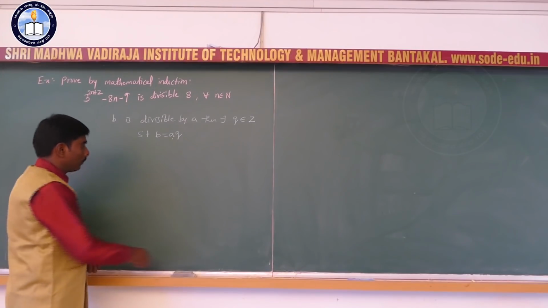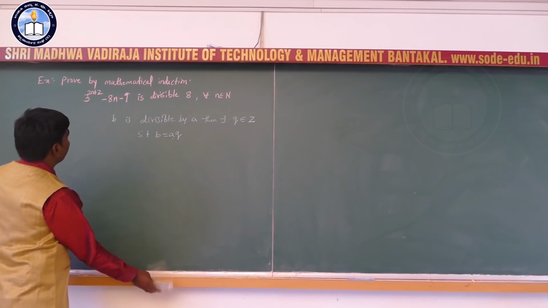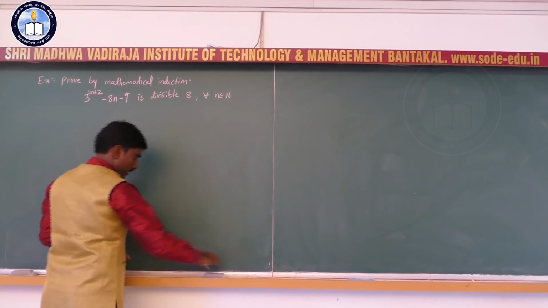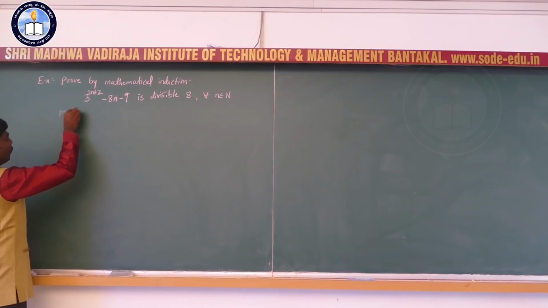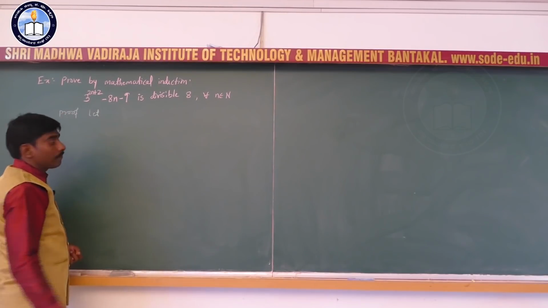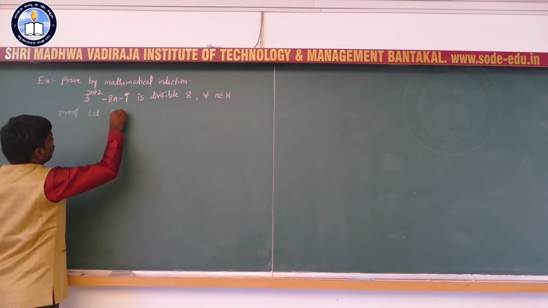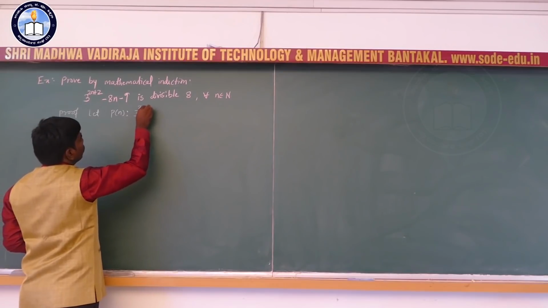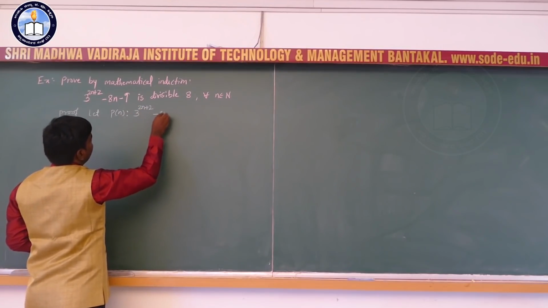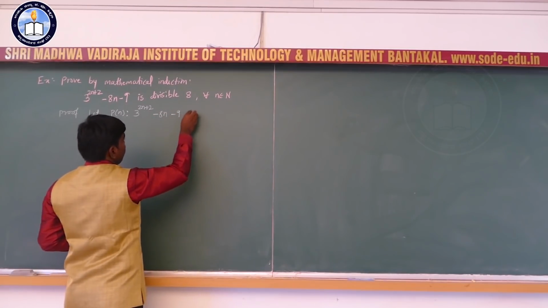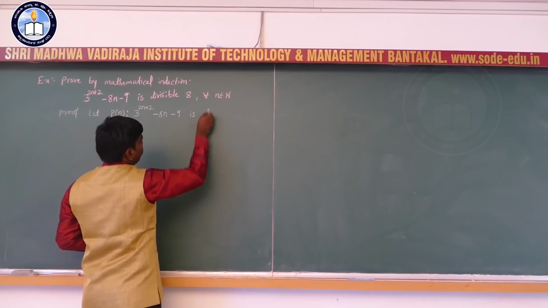So we will prove this statement by using the principle of mathematical induction. Proof. First, consider the given statement as p of n. Let p of n be: 3 to the power 2n plus 2 minus 8n minus 9 is divisible by 8.